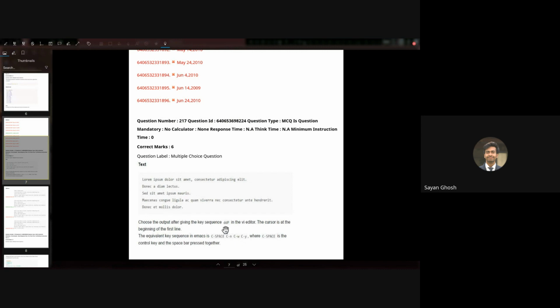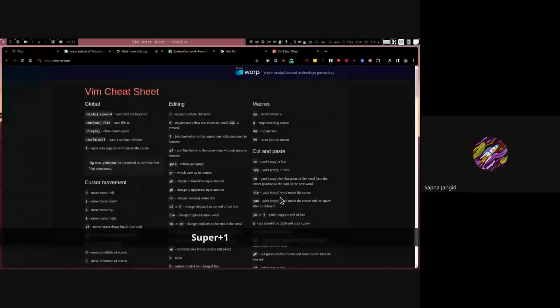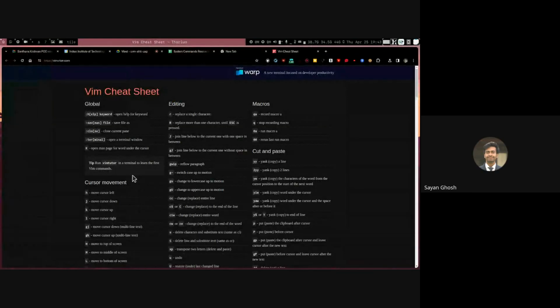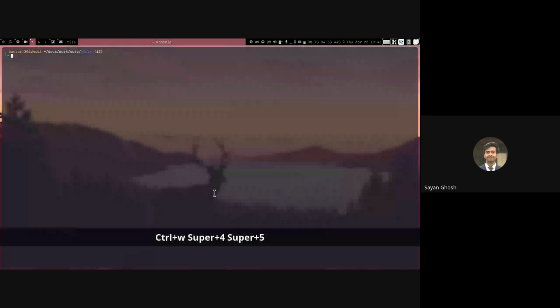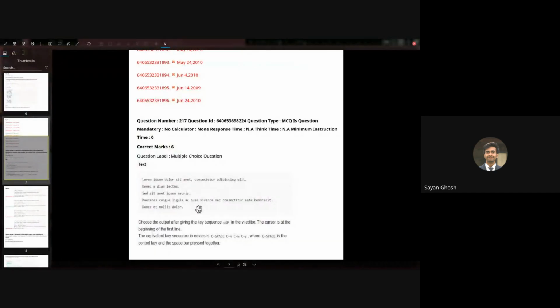Here it's asking, instead of DDP, if we do control space, then control N, control W, control Y, what will be the output? Right, they will always give the same thing for Vim and Emacs, so the answer will always be the same. Whichever editor you are familiar with, you can use that and answer with that. If you're learning Vim, you can learn through here. Okay, hopefully this is clear. So let's move on.